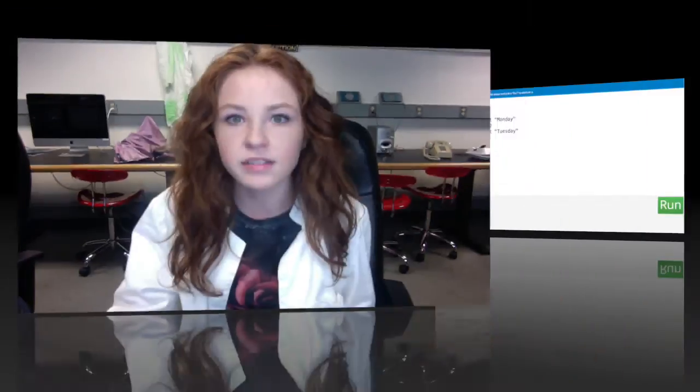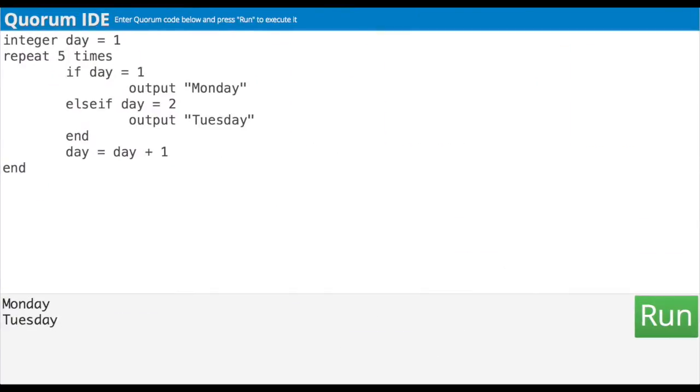As one final thing I can do here, there's a catch-all with if statements called else. Basically, if the value of day is not equal to any of the choices in the if or the elseif block, it jumps my program to the else area and does that. In this case, whenever the value of day is not equal to 1, Monday, and not equal to 2, Tuesday, I'll just have it output something else to indicate it isn't one of those days. So just before the end to our if statement, let's type else, and then on the next line we'll output "weekend casual wear" in double quotes.